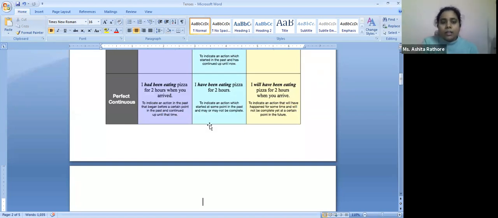Okay. So now this is an action which started off somewhere in the past and then continued up to one specific point of time. What happens in perfect continuous is that the time frame becomes extremely important. It becomes crucial. Now look at the statements, how they have changed between perfect and perfect continuous.